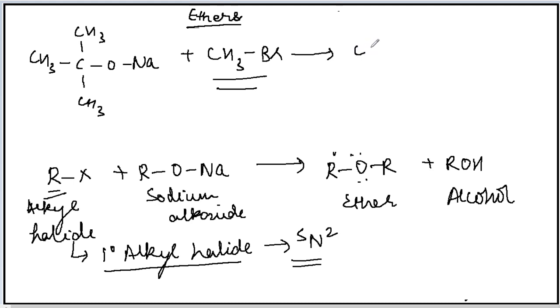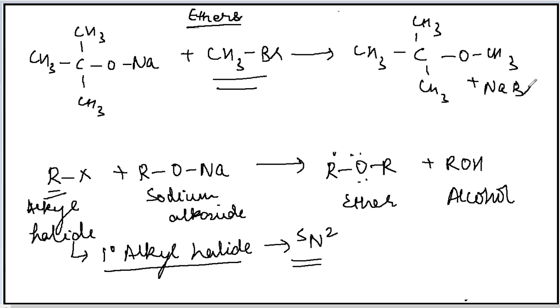When this reaction takes place, the product formed will be an ether. So this is how the reaction is taking place. So when the alkyl halide is primary alkyl halide, the reaction pathway will be SN2.